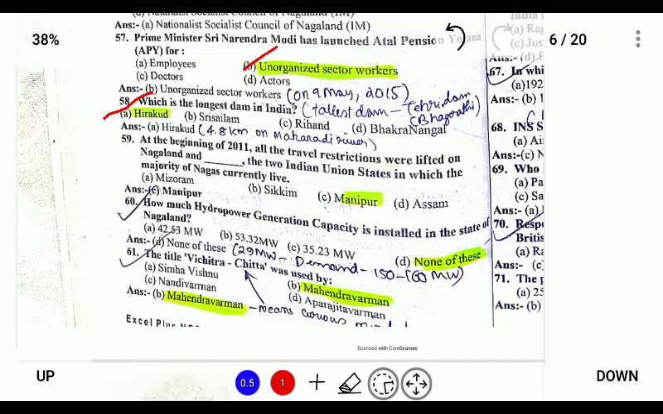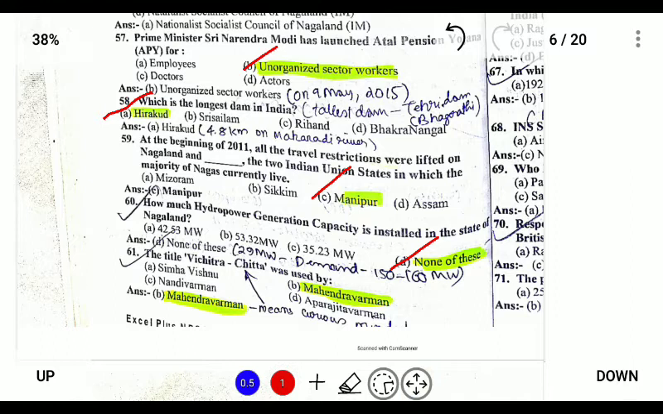In the beginning of 2011, all travel restrictions were lifted in Nagaland and Manipur so as to promote tourism. In Nagaland, the travel restrictions were lifted. Next, how much hydroelectricity generation capacity is installed in the state of Nagaland? The installed capacity is none of these according to the options. It is actually 29 megawatts, and the demand is 150 to 160 megawatts.